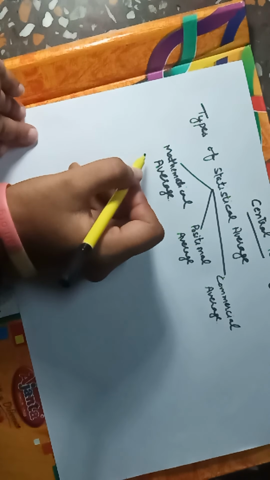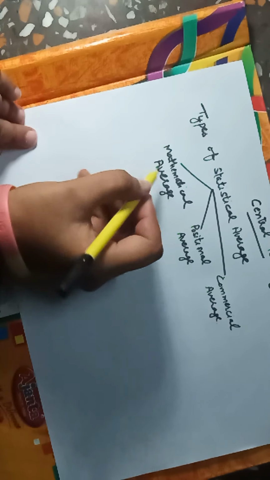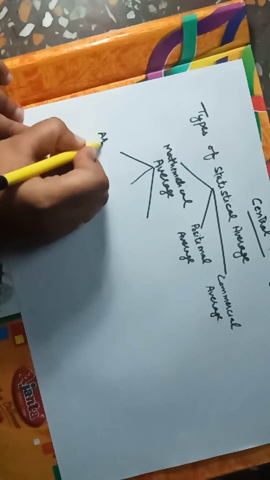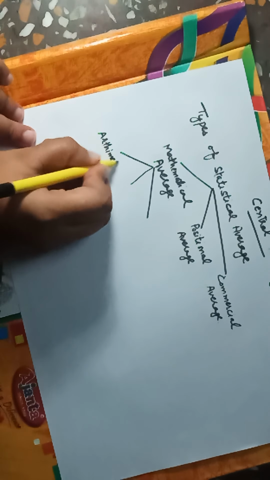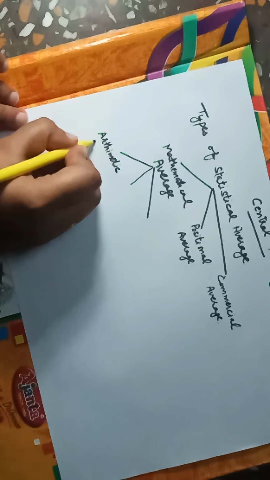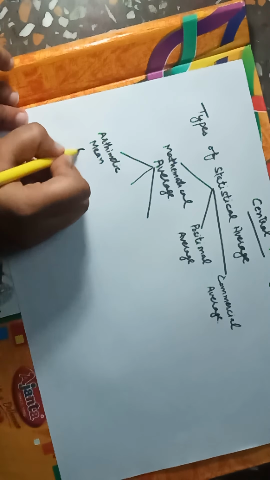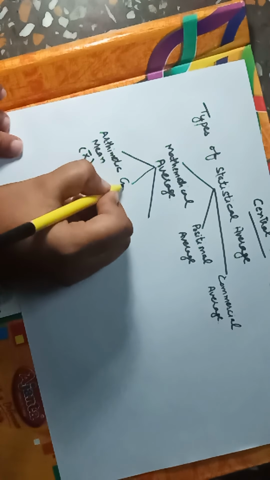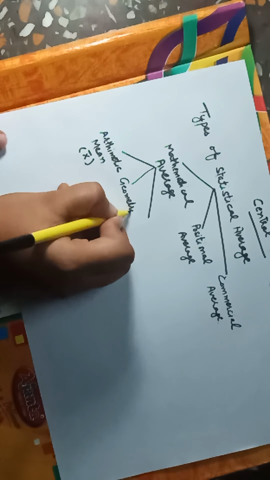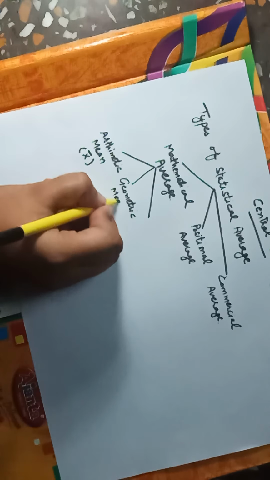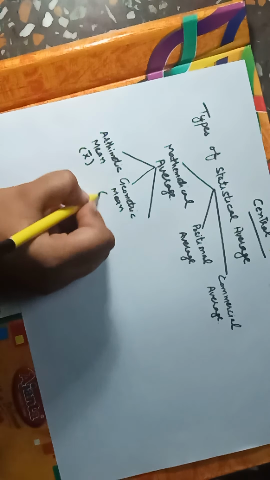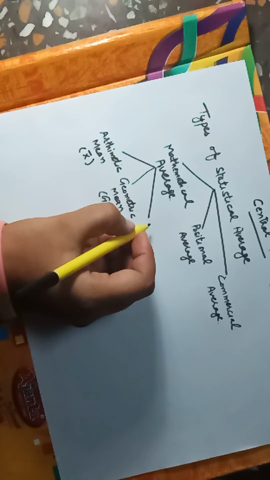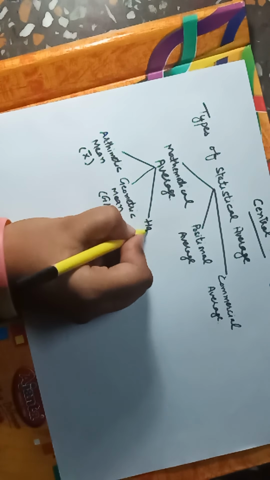Mathematical average is further divided into three types, which are arithmetic mean, which is also simply known as mean, and we denote it as x bar. Then geometric mean, which we denote as GM. And the third one is harmonic mean.